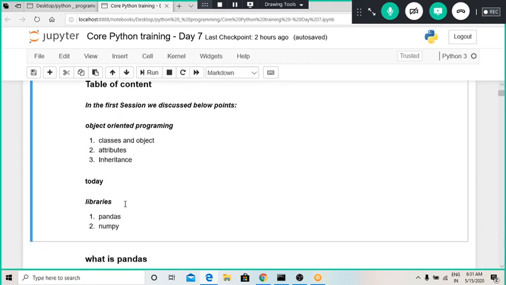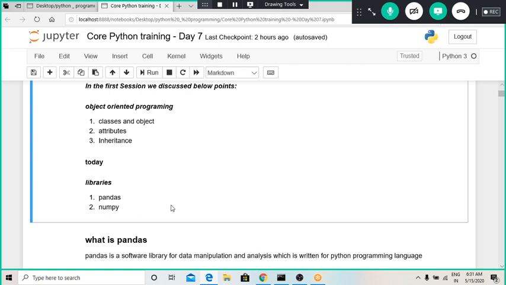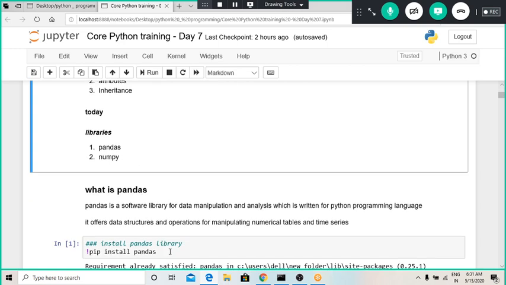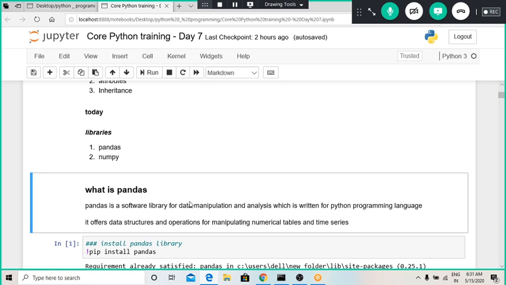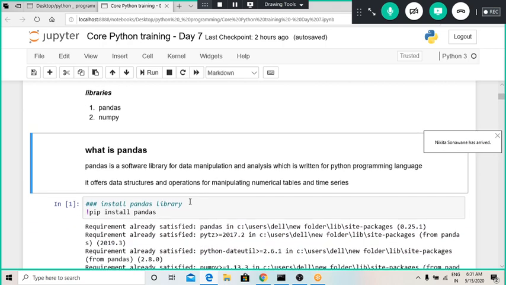And now today we are going to see libraries such as pandas and numpy. Okay, so what is pandas? Pandas is a software library which is used for data manipulation and analysis. Wherever you go you can see the applications of pandas, and it is really flexible to use the pandas library for data manipulation. Whatever we want to do with the data can be done in pandas. So this is the basic application of the pandas library.